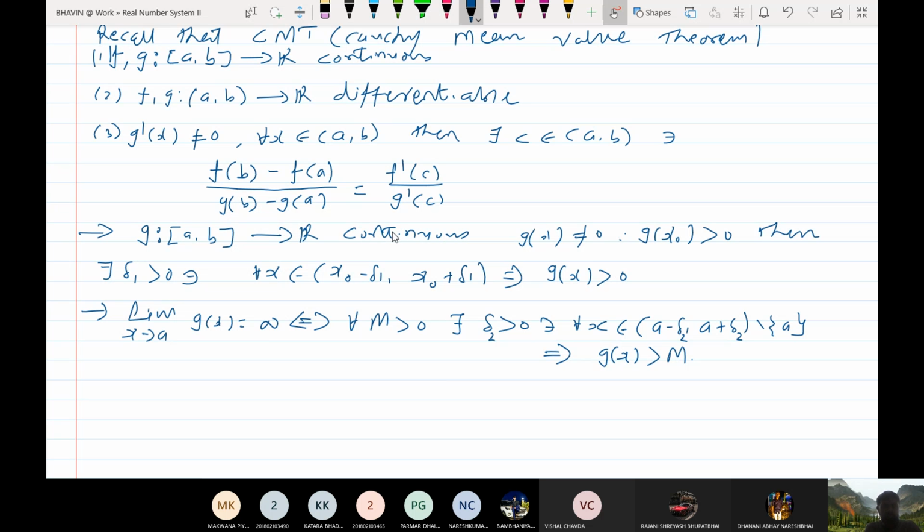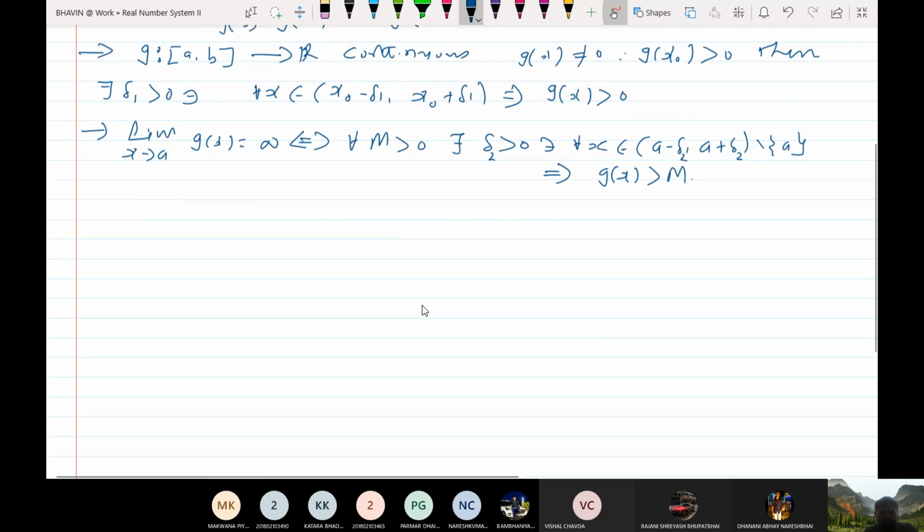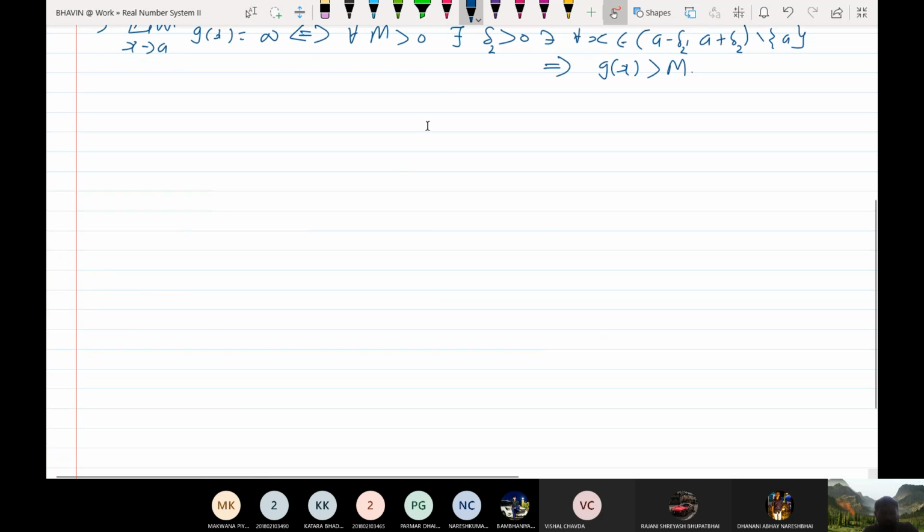So we will use all of these results in order to prove L'Hopital rule. Okay, so let me first state the L'Hopital rule. This is a very important result. So let me state L'Hopital rule.